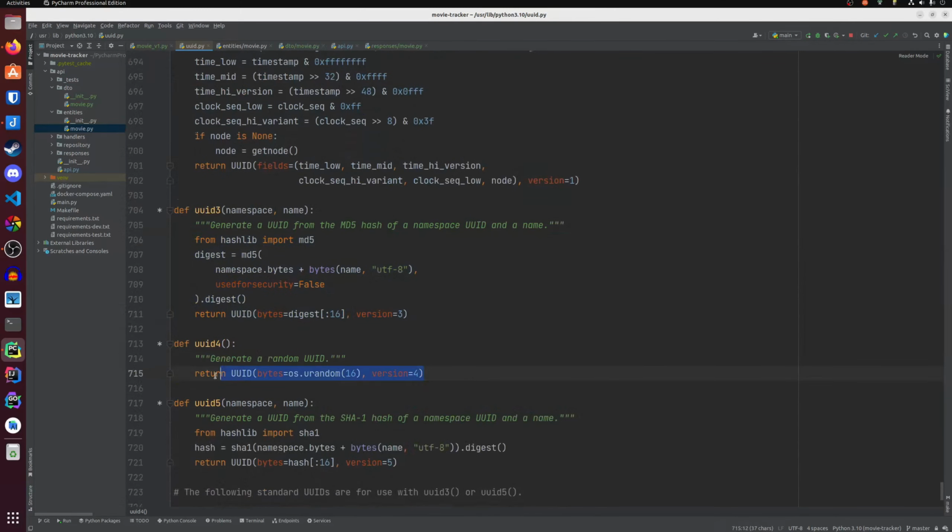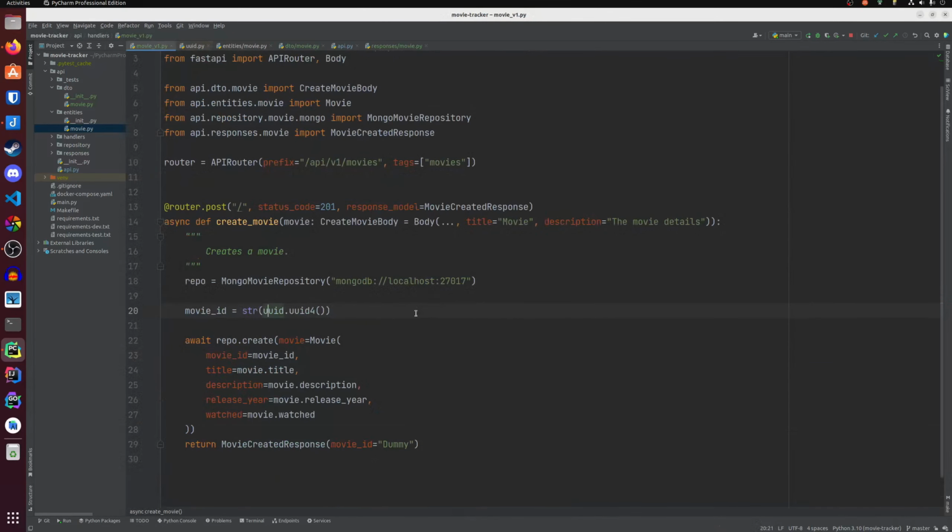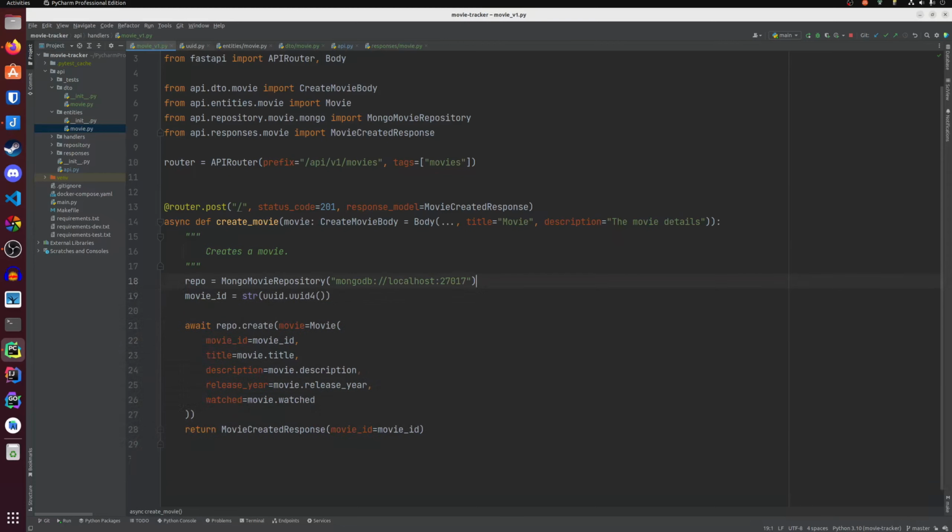Otherwise, you can use uuid4 to generate a random UUID. Okay, so we have movie ID equals movie ID, and we need to return the movie ID to the user. And if we do so, we will return a movie created response.